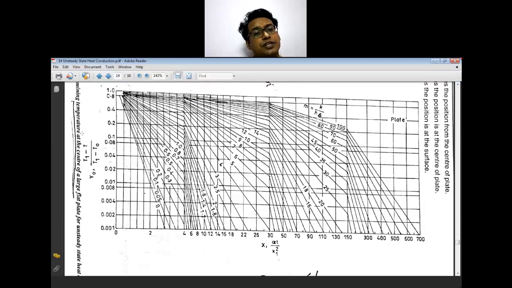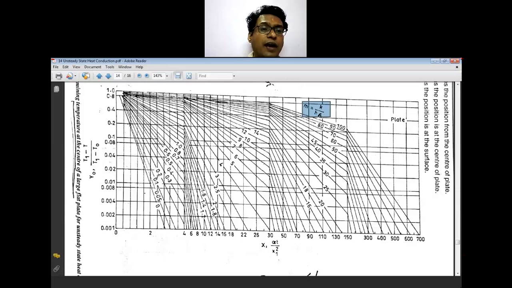This is the temperature at the center of a large flat plate, that is T1 minus T upon T1 minus T0, and this is your Fourier number. M is nothing but 1 by Biot number, and there is a variation of Fourier number from 0 to 4, 0 to 30, on log graph paper.